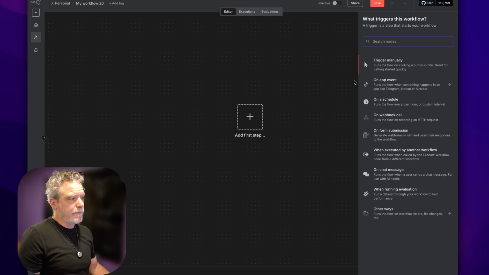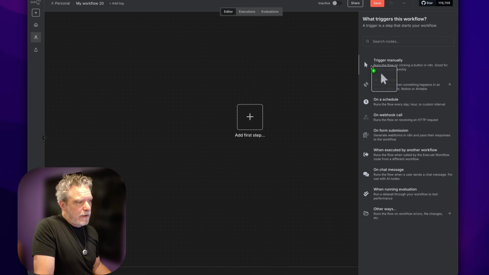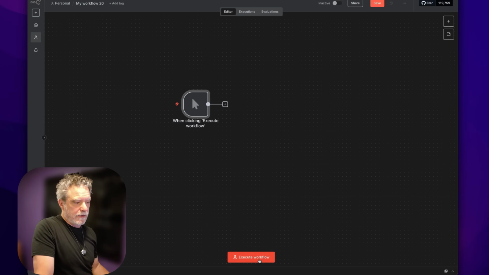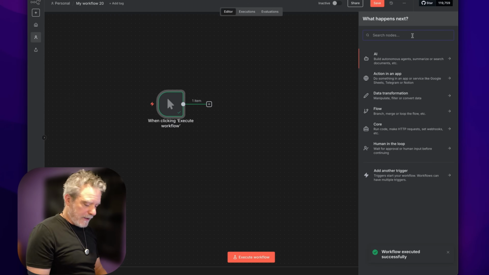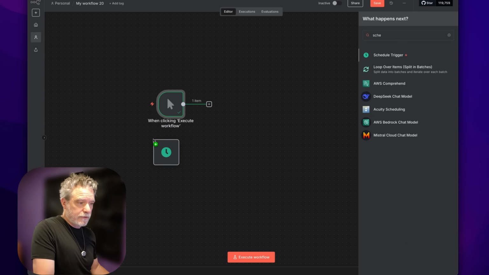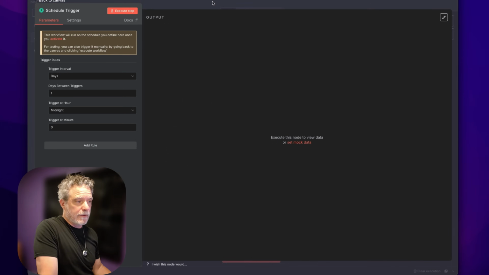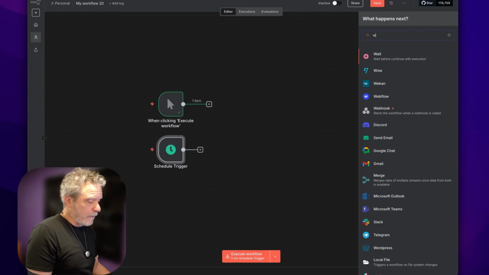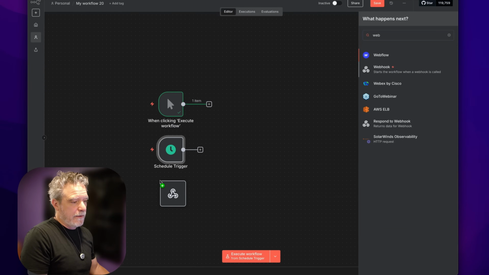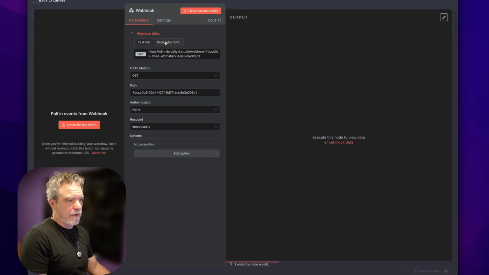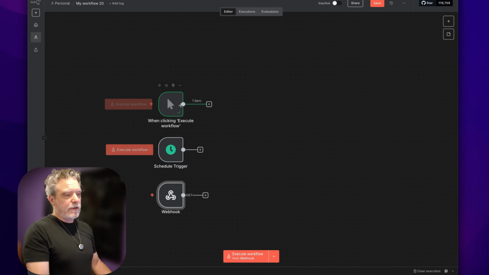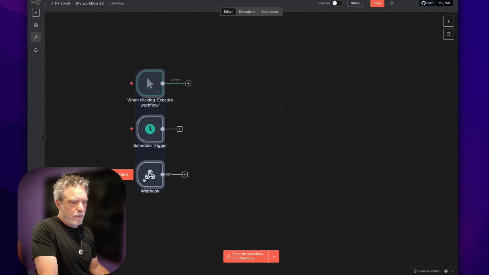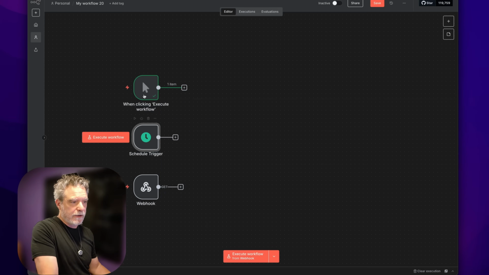And when you go here, you can focus on the trigger area. Now, if I do a manual trigger, it means I can just click this and run it. Now, there's not much that's going to happen right now. And if I do schedule trigger, because I can have more than one trigger, I can say every day go run this. The most common one for me is a webhook, because this is very key. And you'll see a bunch of other videos I have where I use this to then have Supabase trigger a workflow. So you have these ways of starting off to say, okay, when this particular action is triggered, I want something to happen.